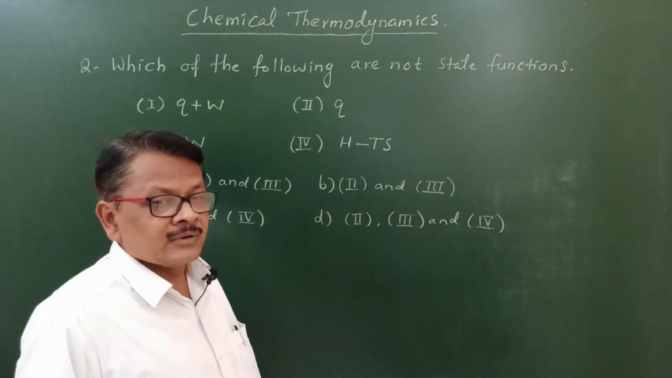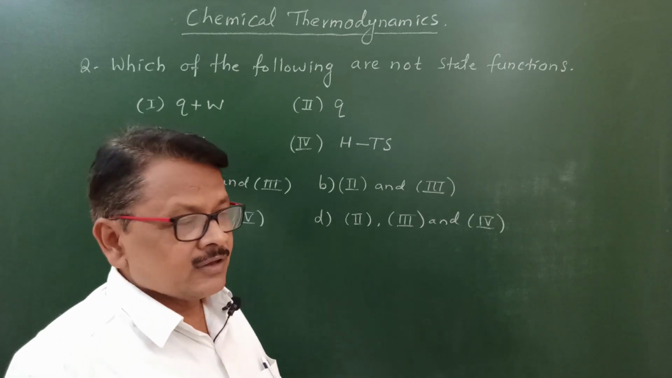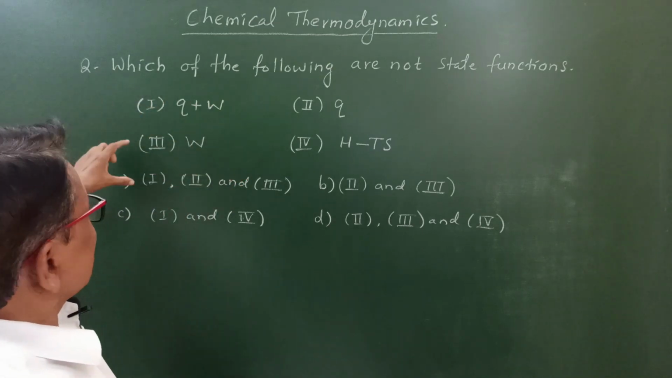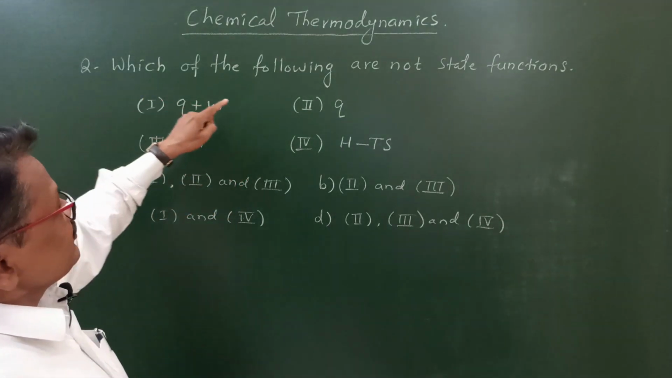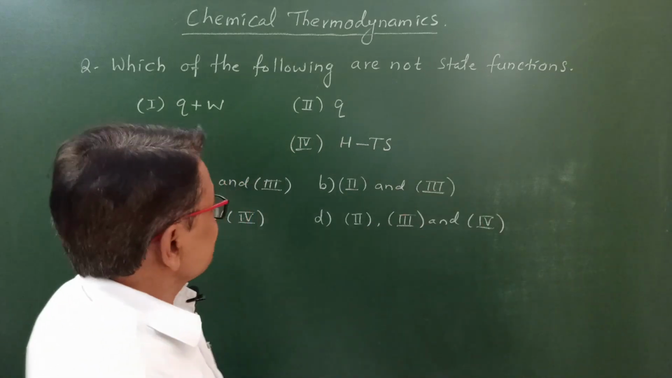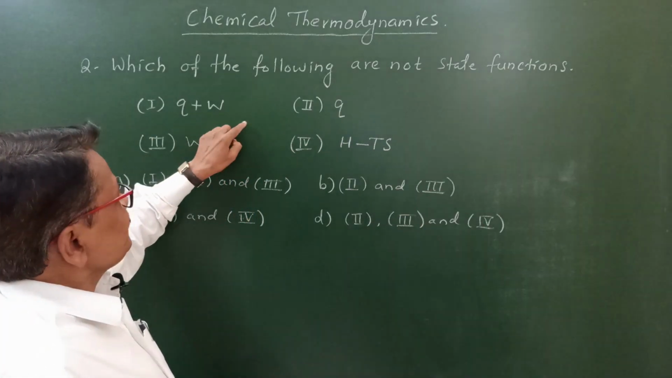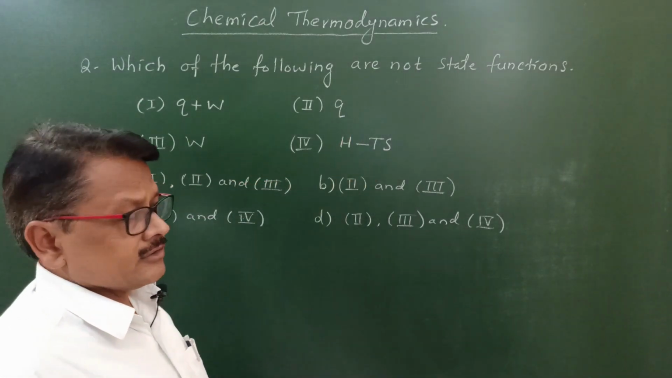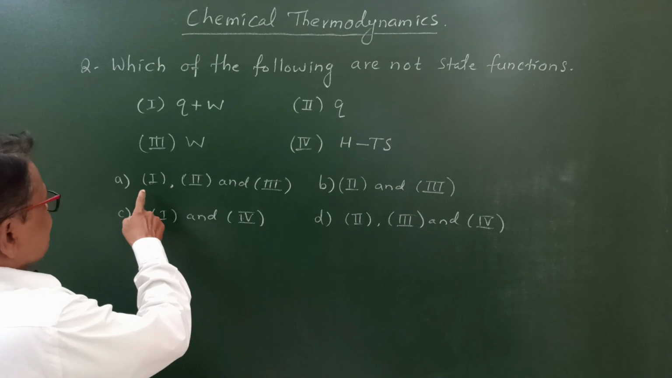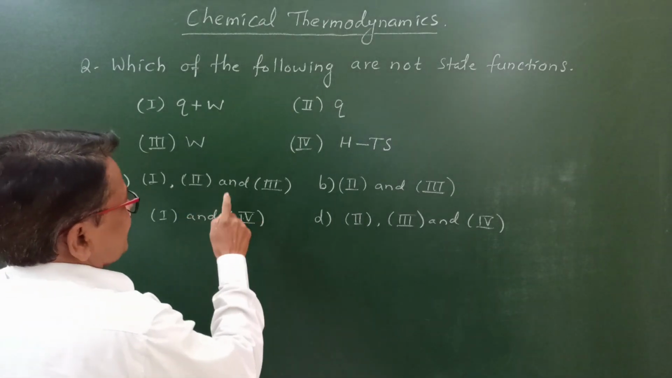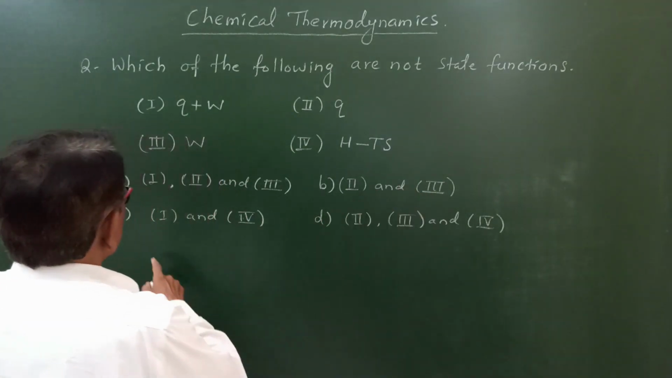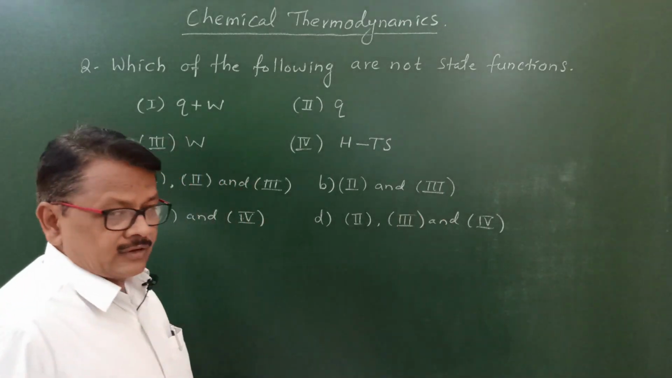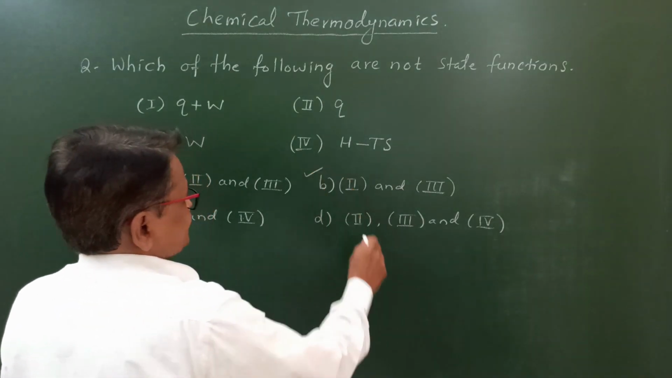In the previous video, I had given one question. Now I will tell its answer. That question is given on the board. Which of the following are not state functions? 1. Q plus W, 2. Q, 3. W, and 4. H minus TS. Its options are A: 1, 2 and 3, B: 2 and 3, C: 1 and 4, and D: 2, 3 and 4. Its correct answer is B.